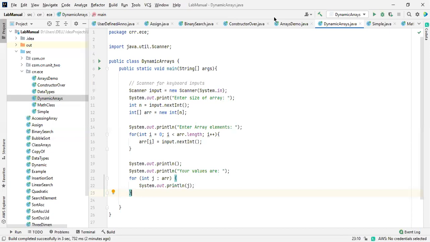Okay. Where is CR? CR, can you send the attendance, please? Okay.